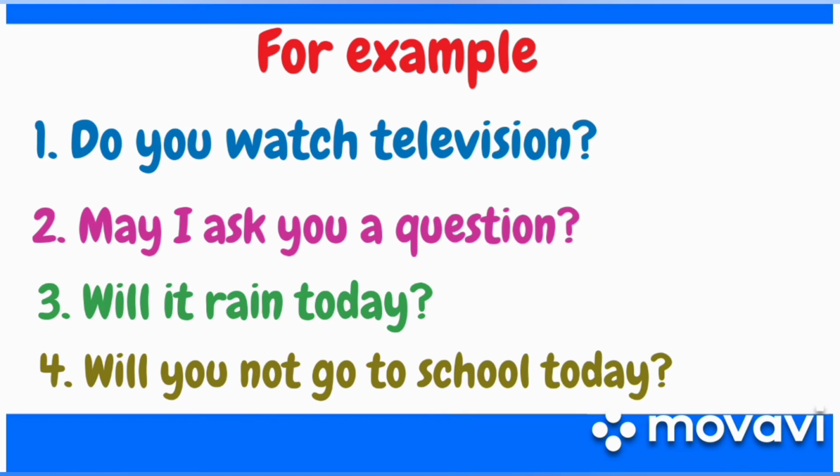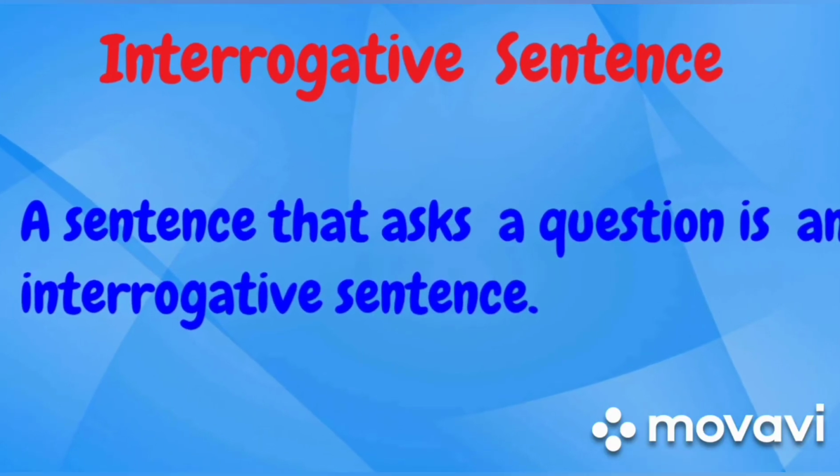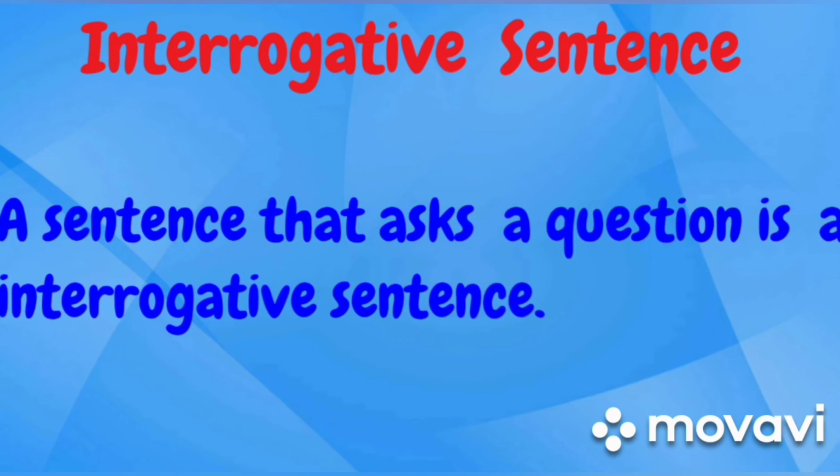So look at all these sentences. You will find that all these sentences end with a question mark. Why with a question mark? Because these sentences are all asking questions. So a sentence that asks a question is an interrogative sentence.